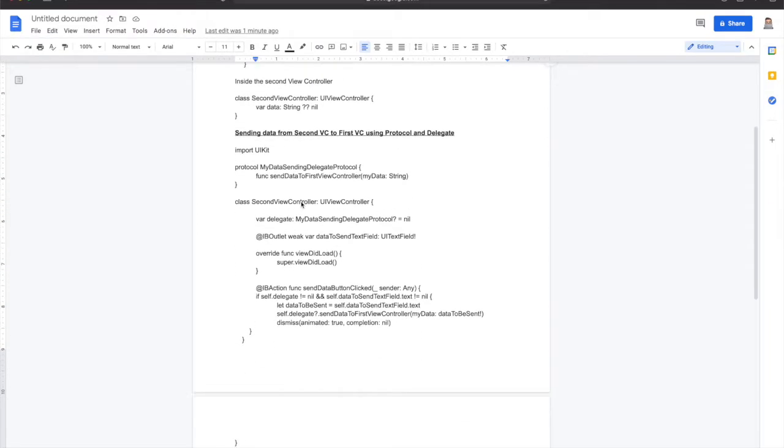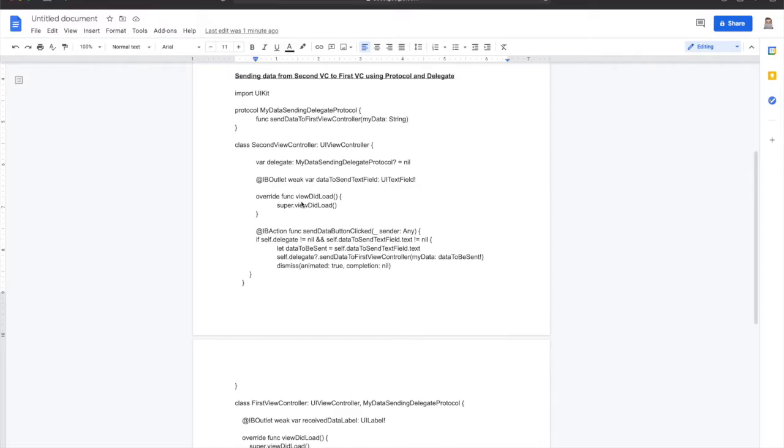And the second question is how to create a protocol or delegate method in order to send data from the second view controller to the first view controller. So in the second view controller, we had to create a protocol, and in our case, it's going to be MyDataSendingDelegateProtocol. And inside that protocol, we had to declare a function that we call when we want to send the data, with a parameter of a string type or the type that we want to send. And in our case, it's going to be myData.